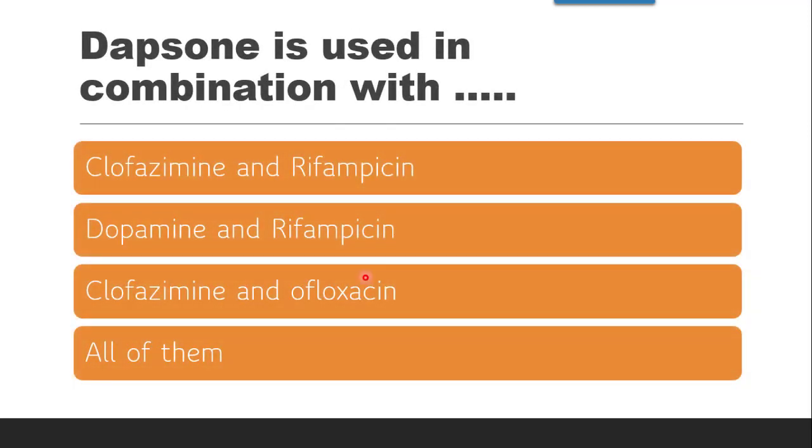Next question is, dapsone is used in combination with which of these pairs, whether it is clofazimine and rifampicin, dapsone and rifampicin, clofazimine and ofloxacin, or whether it is all of them. The correct answer is dapsone is used in combination with clofazimine, which is a phenazine dye, and rifampicin, which is an antibiotic working in treatment of leprosy.